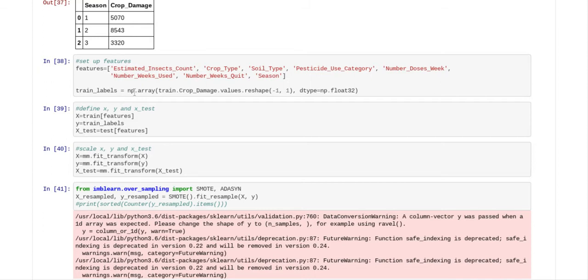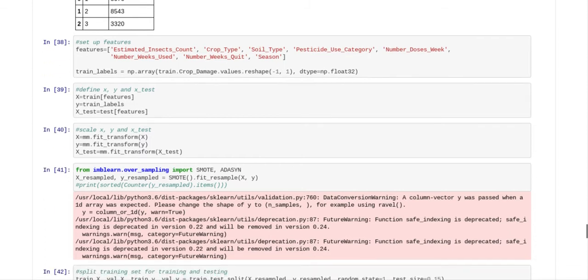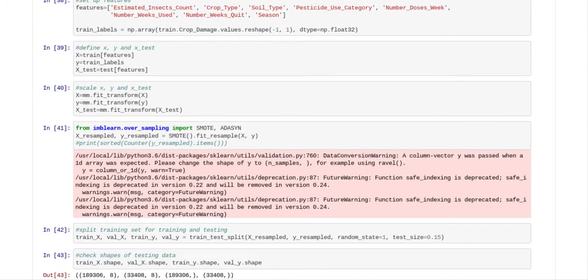And then the train labels is the Y value, and it's the crop damage column that has been reshaped to -1 and then 1. The next thing we do is we set up our X, Y, and X test values. So you can see X equals train features, Y equals train labels, and X test equals test features.